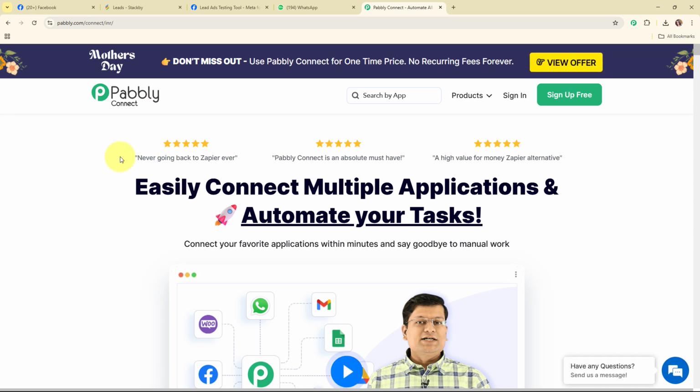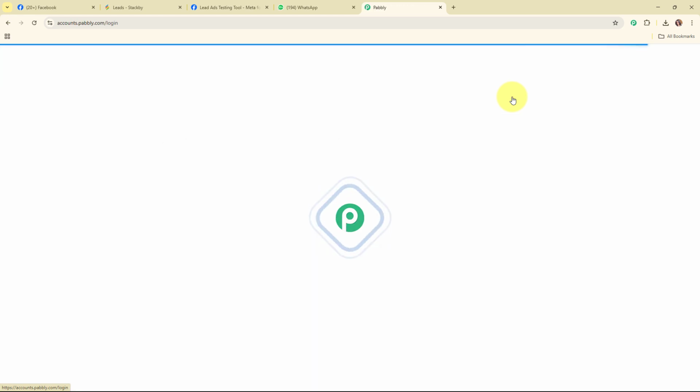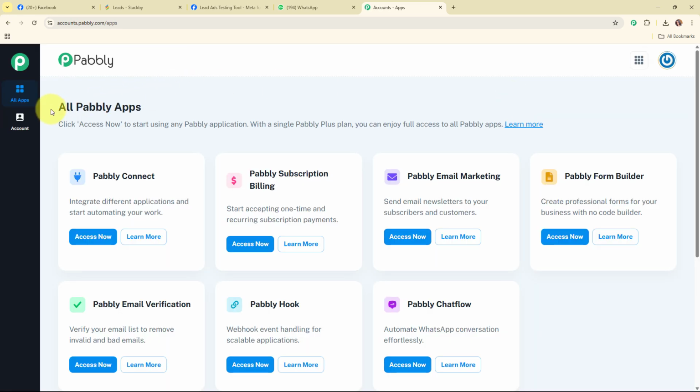So here on the screen, you can see Pabbly Connect's homepage, and you can see two options that are sign in and sign up free. If you're a new user, click on sign up free and get free 100 tasks every month to explore the software. And if you're an existing user, click on sign in. Here I'm an existing user, so I'm clicking on sign in. Now after signing in, here you can see the all Pabbly apps window where you can see all the applications of Pabbly. To integrate my applications, I'm going to use Pabbly Connect.